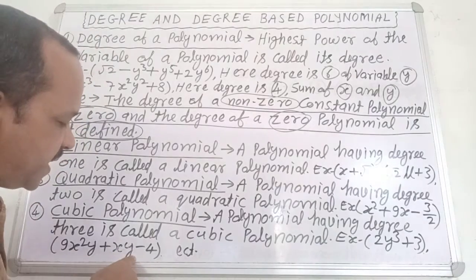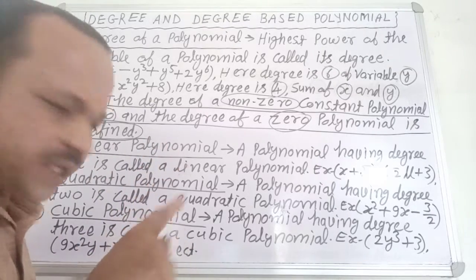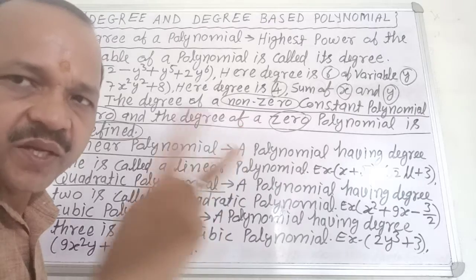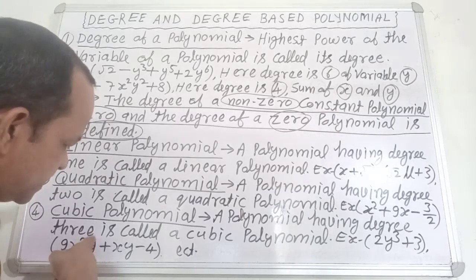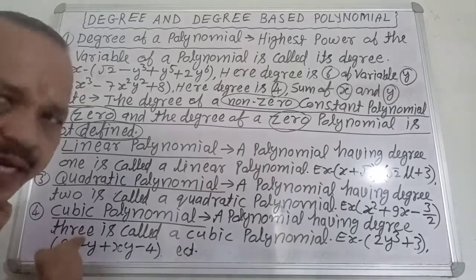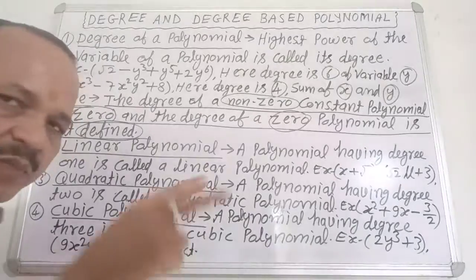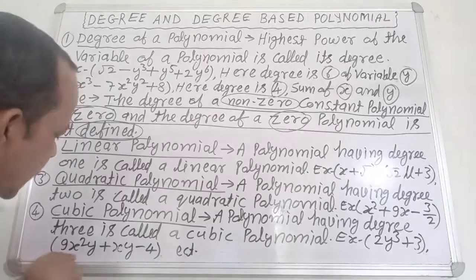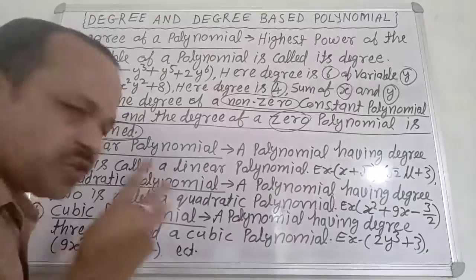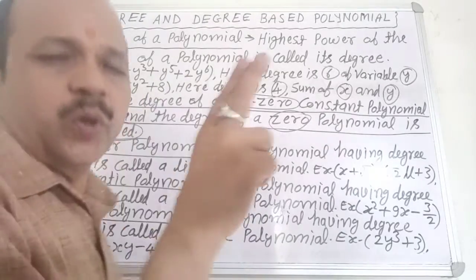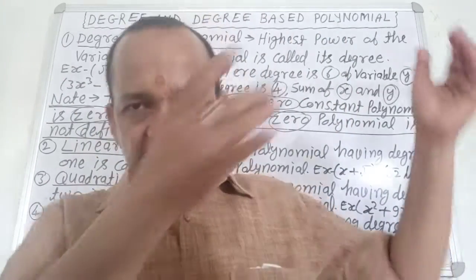In xy, the power of y is 1 and the power of x is 1, so it becomes 1 plus 1, 2. In 9x square y, the power of y is 1 and the power of x is 2, so it becomes 2 plus 1, 3. It means the power of 9x square y is 3. Hence the highest power is 3 and it is a cubic polynomial. Is it clear? Very good. It is very easy.